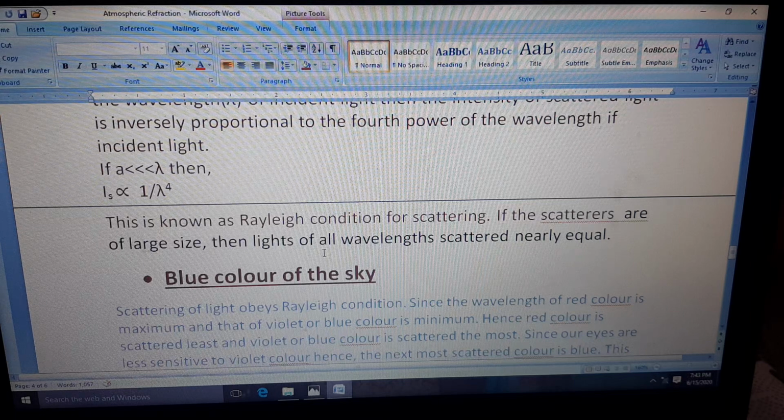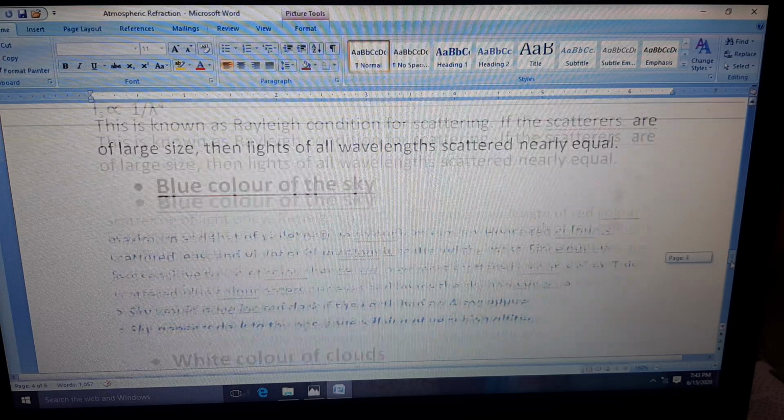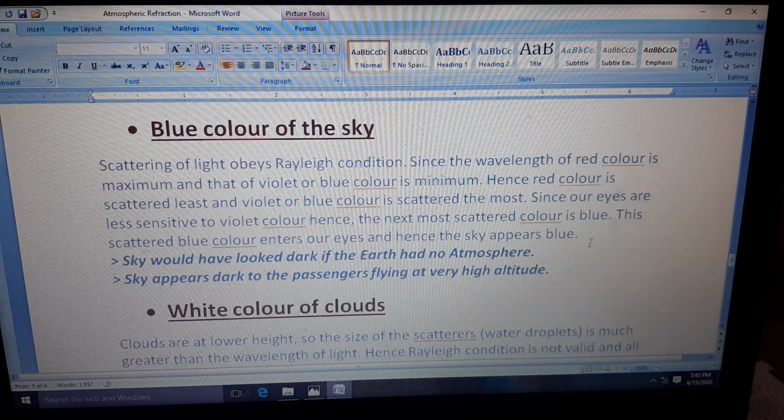Now based on this only, there are a few natural phenomena, that is the blue color of the sky. Why does the sky appear blue? Can you guess why it appears blue? Actually, the scattering of light also obeys the Rayleigh condition. Since the wavelength of red color is maximum and that of violet or blue color is minimum, red color is scattered the least because its wavelength is maximum so its intensity is less.